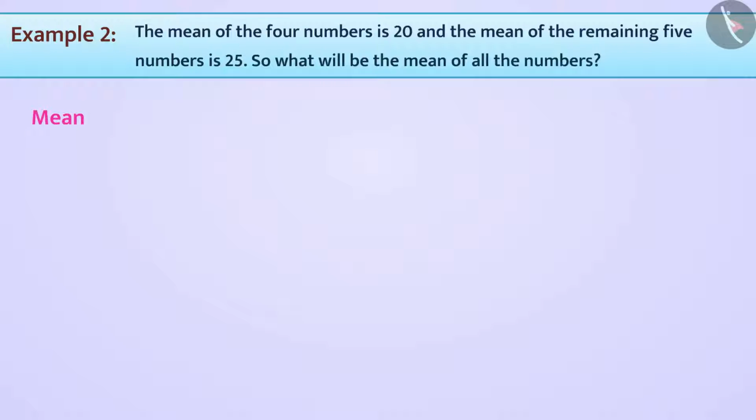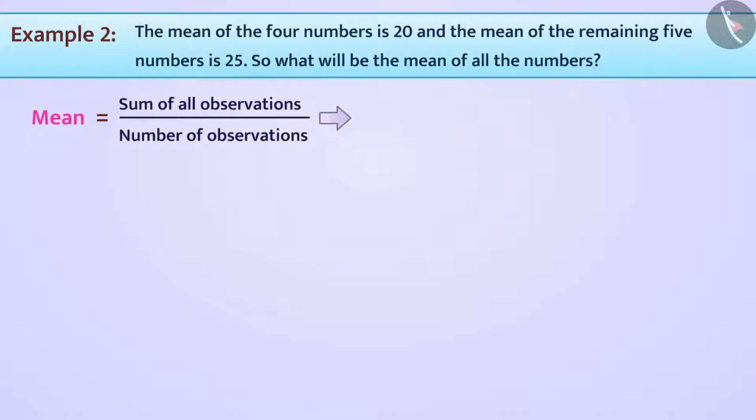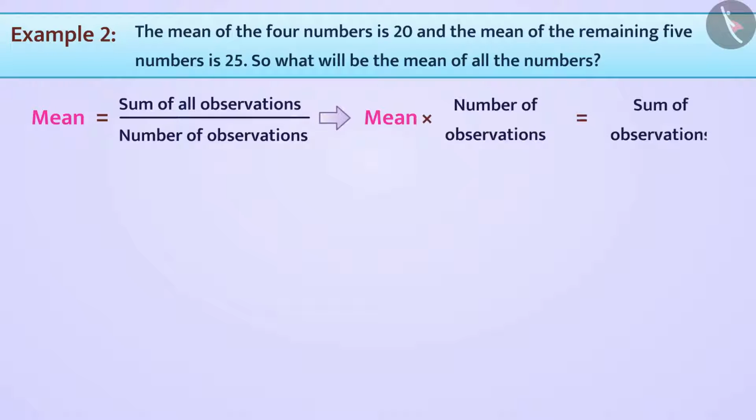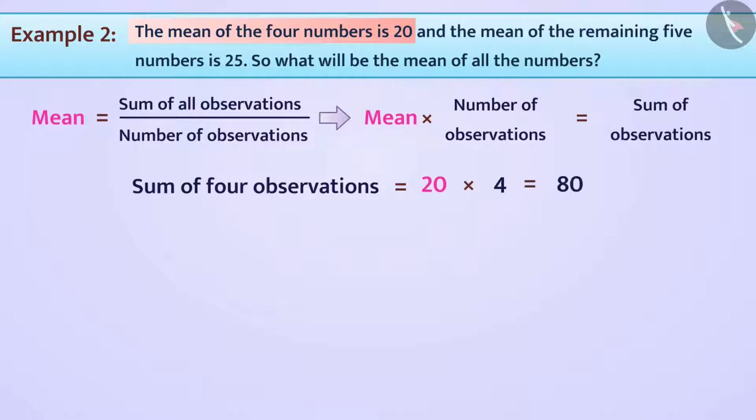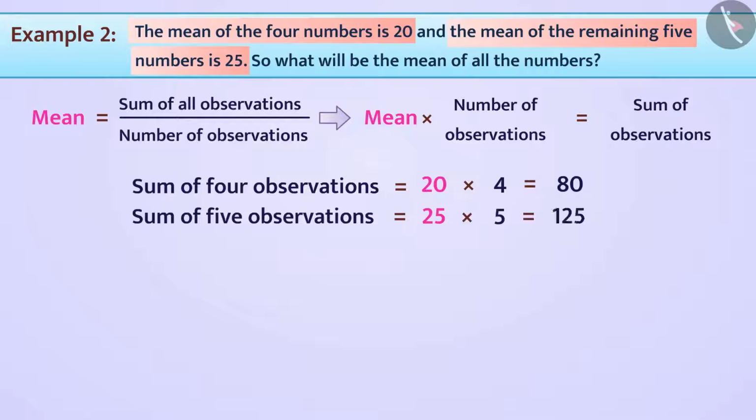Friends, we know that mean is equal to sum of all observations divided by number of observations. We can also say that mean into number of observations is equal to sum of all observations. Considering this formula, sum of 4 observations is equal to 20 multiplied by 4 is equal to 80. Sum of 5 observations is equal to 25 multiplied by 5 is equal to 125.